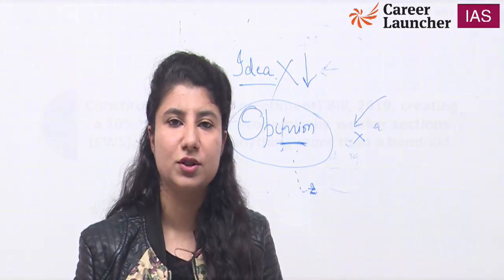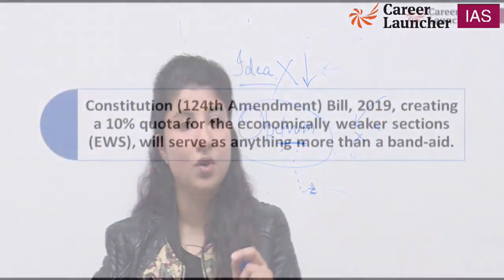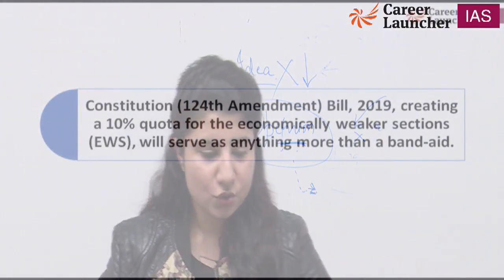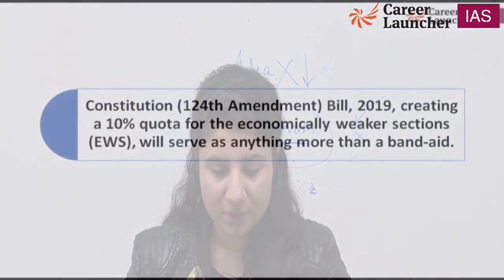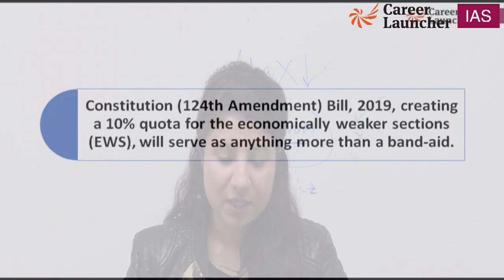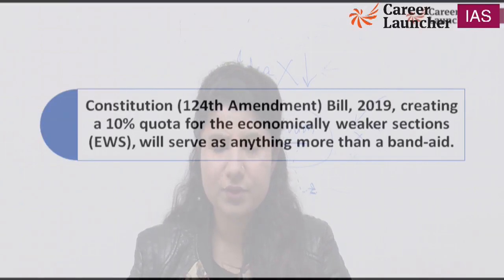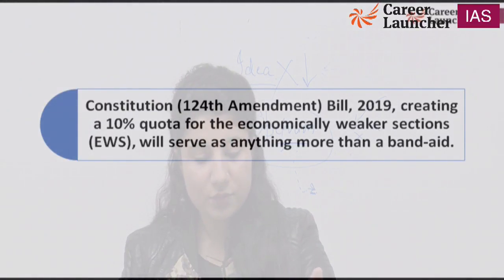It will not happen suddenly, reading the newspaper for 2 days and then leaving it. No, you have to keep reading at least for 1 month. So Constitution 124th Amendment, please onto your screens. 124th Amendment Bill 2019 creating a 10% quota for the economically weaker sections, EWS, will serve as anything more than a band-aid. Now it is a very special and unique thing that I have brought up. It is basically part of one analysis that I have seen. So the author was saying it is nothing more than a band-aid.